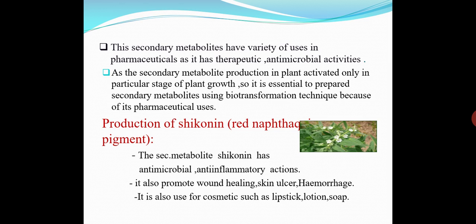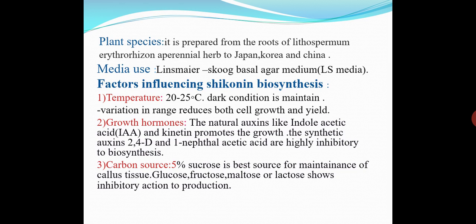It also promotes wound healing and helps with skin ulcers and hemorrhage. Another use is in the cosmetic industry: shikonin is useful for production of lipstick, lotions and soap. So these are the three main roles of shikonin.